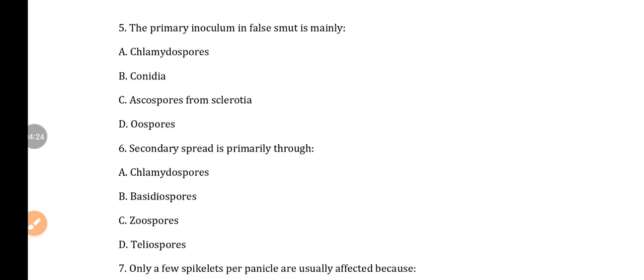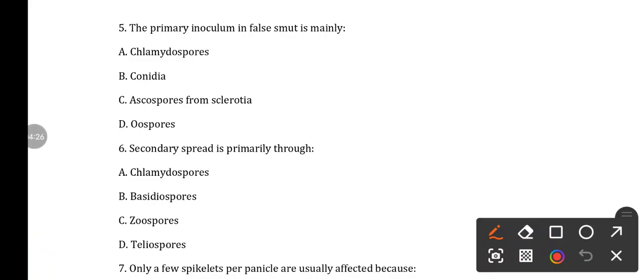Then question number 5. The primary inoculum in false smut is mainly option A chlamydospore, option B conidia, option C ascospore from sclerotia, and option D oospore. So here the answer is sclerotia. The sclerotia actually contain the ascospores, which act as the primary source of inoculum for the false smut fungus or pathogen.